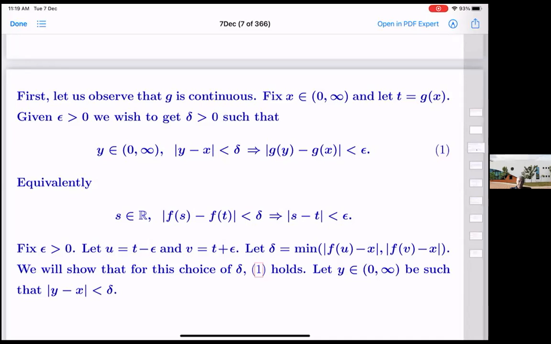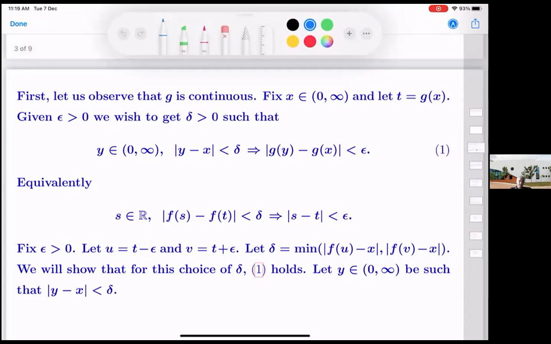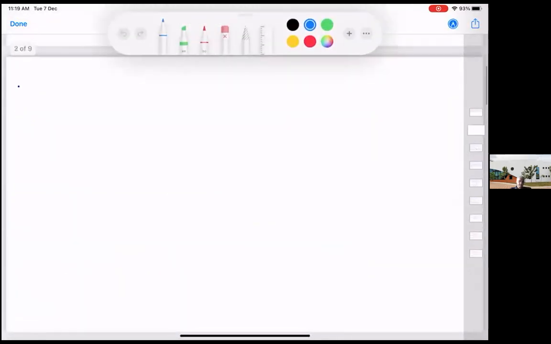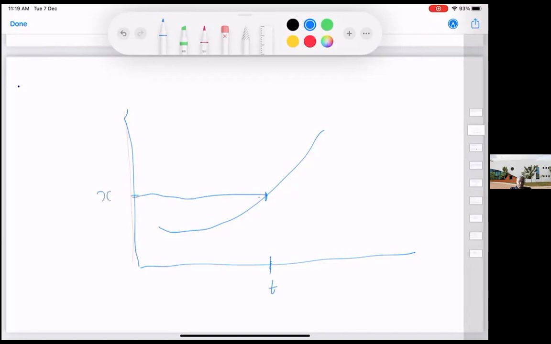Take delta to be... this is our point g, this is the point x.